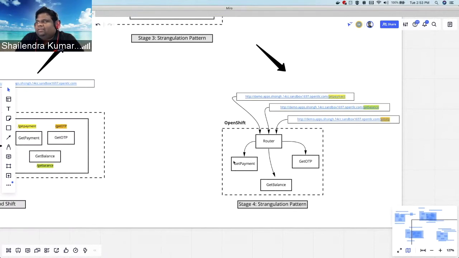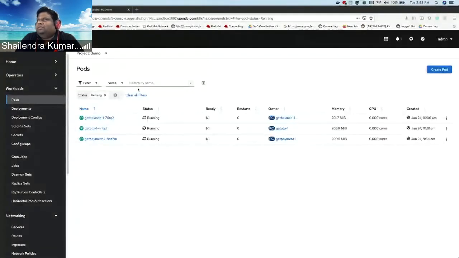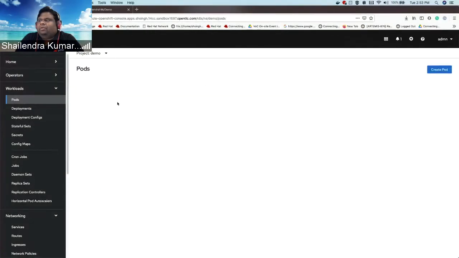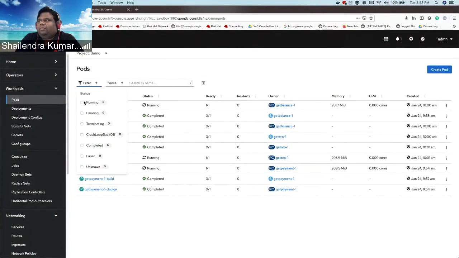So all this application would be inside a single namespace. So let me bring you to the OpenShift console. This is the last pattern, the last stage, that we are seeing. All these three services, get balance, get OTP, and get payment, are deployed as independent pods.